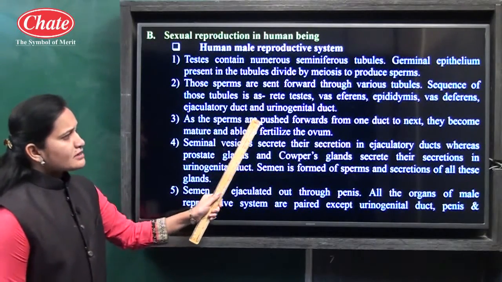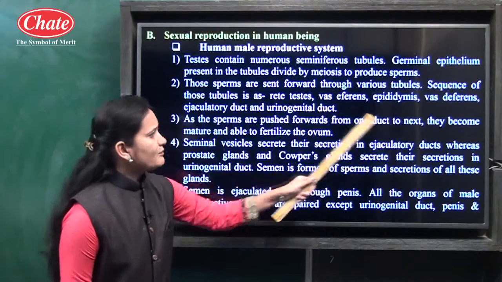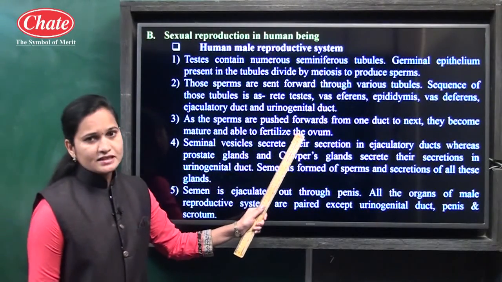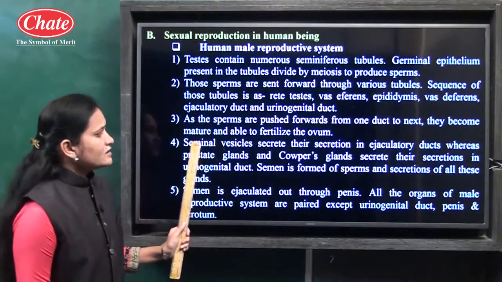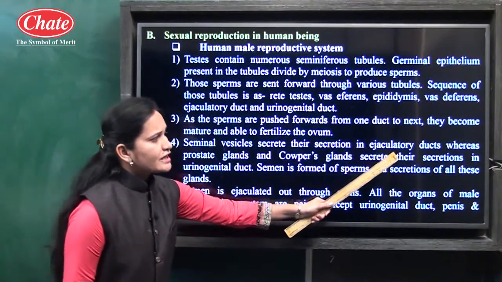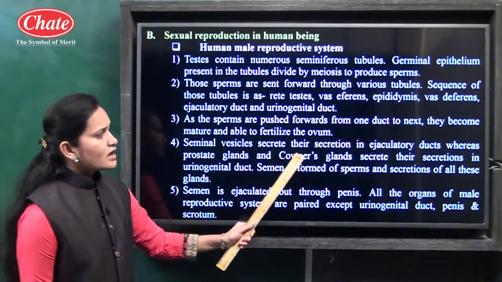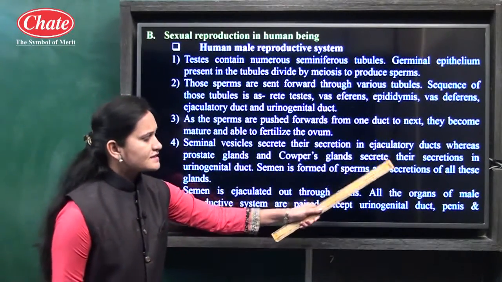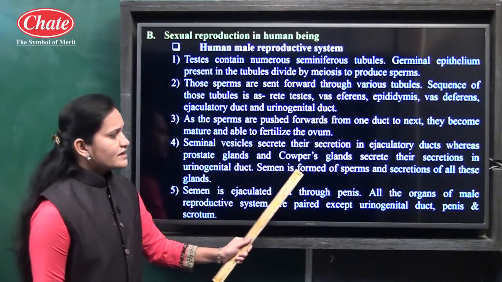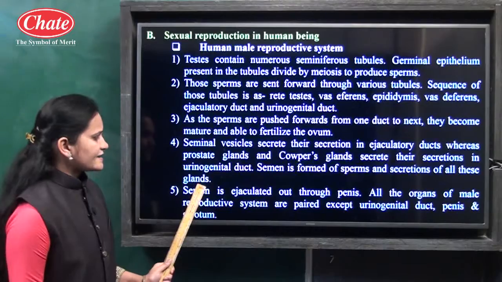As the sperms are pushed forward from one duct to the next, they become mature and able to fertilize the ovum. The seminal vesicle secretes its secretion in the ejaculatory duct, whereas the prostate gland and Cowper's glands secrete their secretions in the urinogenital duct. Semen is formed of sperms and the secretions of all these glands.